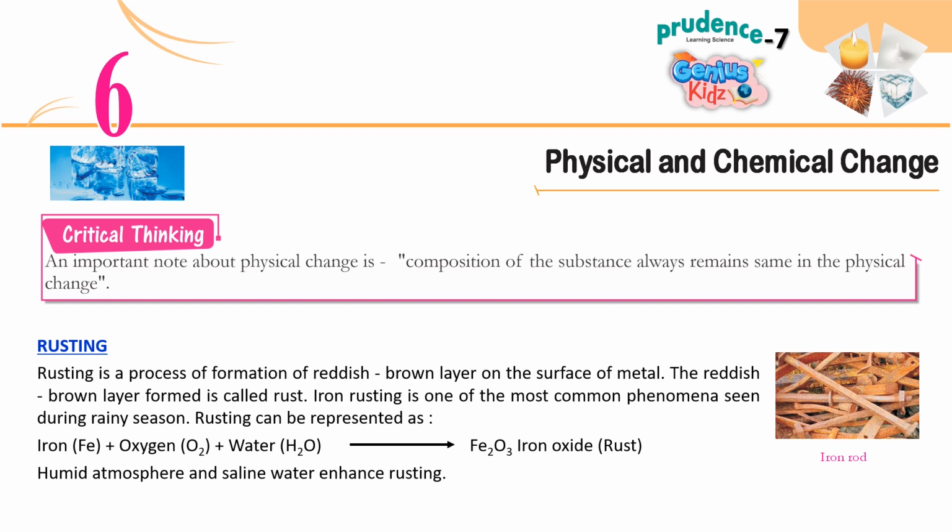Iron rusting is one of the most common phenomena seen during the rainy season. Rusting can be represented as iron, Fe, plus oxygen, O2, plus water, H2O, gives Fe2O3, iron oxide, rust. Humid atmosphere and saline water enhance rusting.